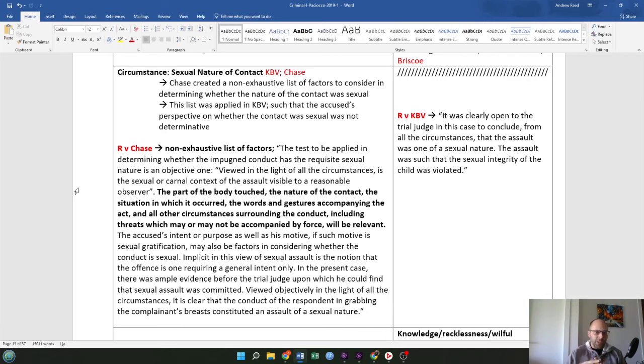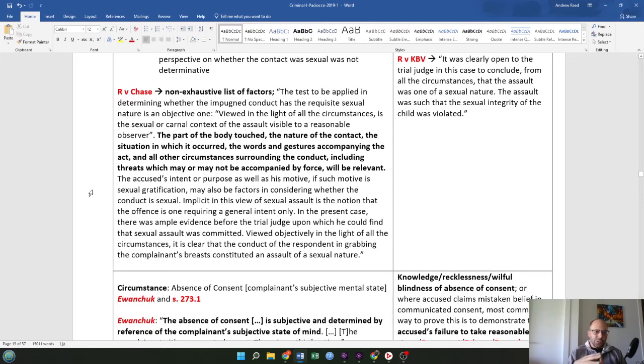Here are the factors you're looking for. The part of the body touched, the nature of the contact, the situation in which it occurred, the words and gestures accompanying the act, and all other circumstances surrounding the conduct, including threats which may or may not be accompanied by force. All those factors will be relevant. The accused's intent or purpose, as well as his motive, if such motive is sexual gratification, may also be factors in considering whether the conduct is sexual.